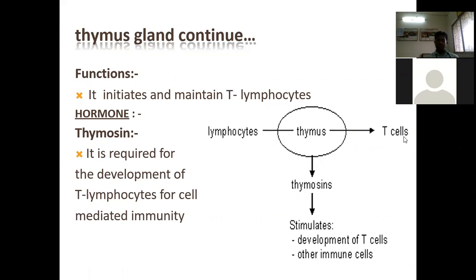What is the function of the thymosin? Basically it will develop the T cells and the other immune system in our body. When any injury happens, or in some different circumstances, this will enhance the immunity system of the body. That is the function of the thymus gland.